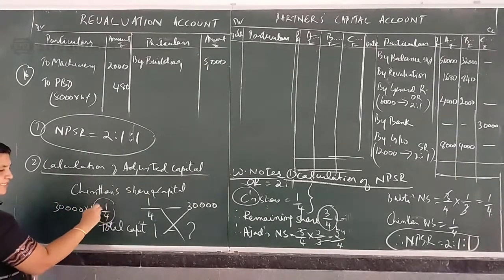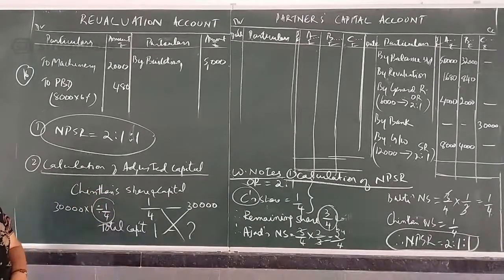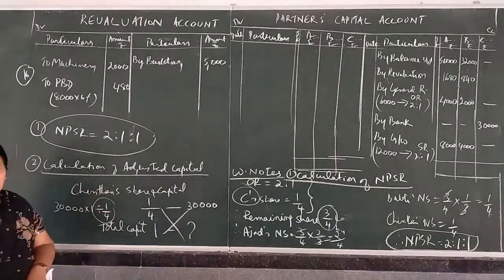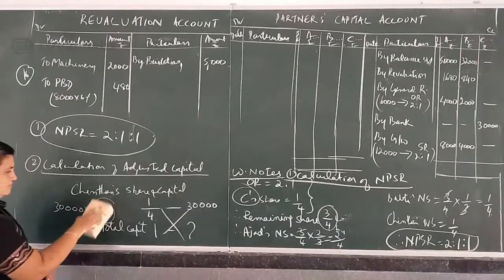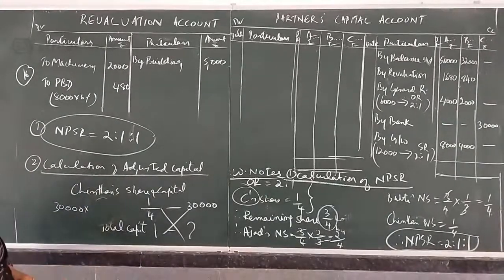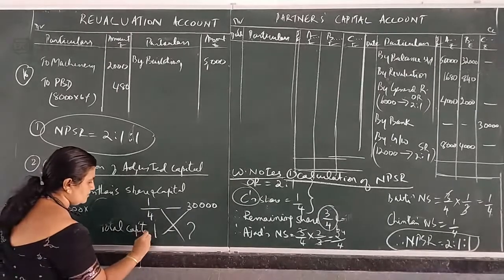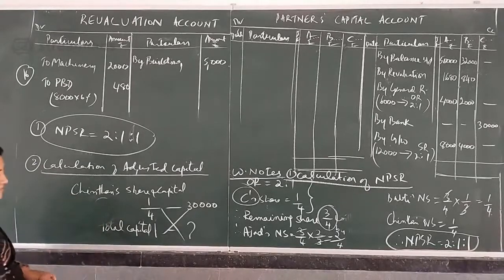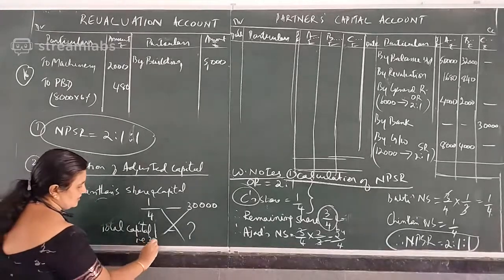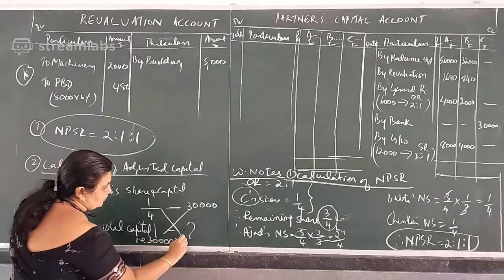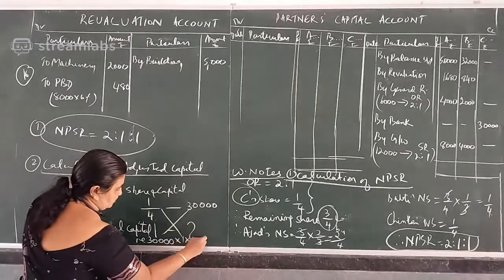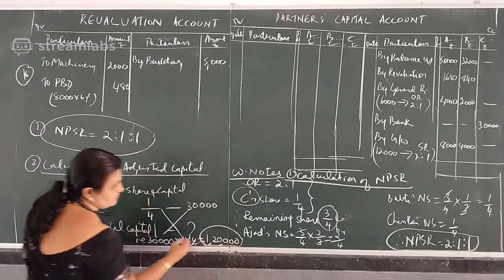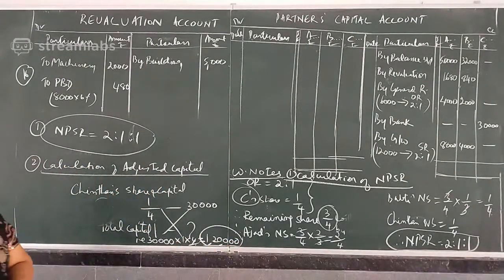When dividing a fraction, you take the reciprocal. So divided by 1 by 4 means into 4 by 1. So total capital is 30,000 into 1 into 4 by 1, that is 1,20,000. So capital is 1,20,000.